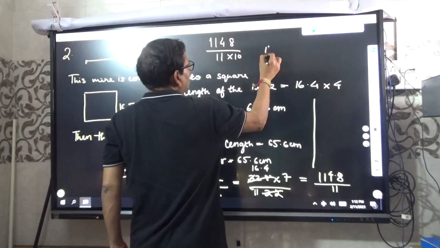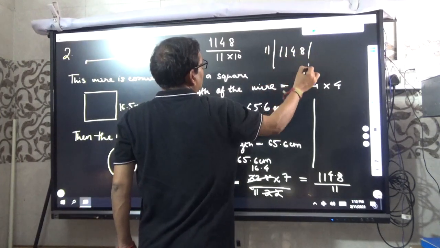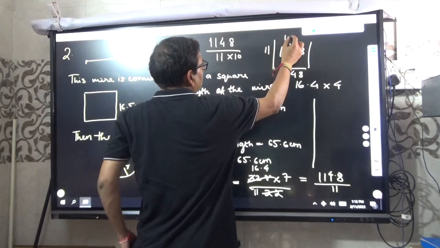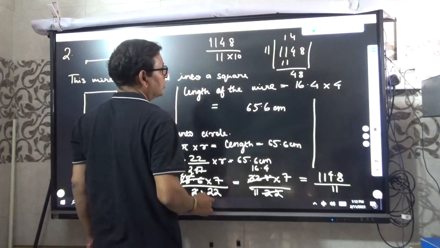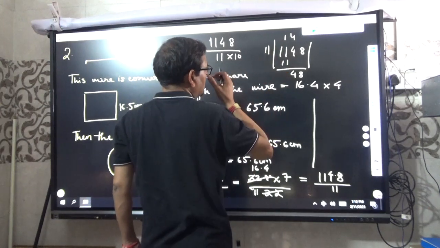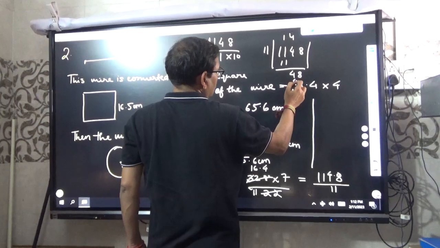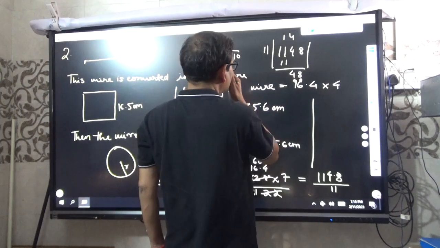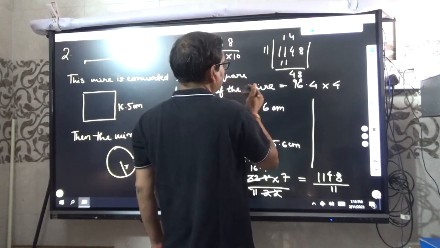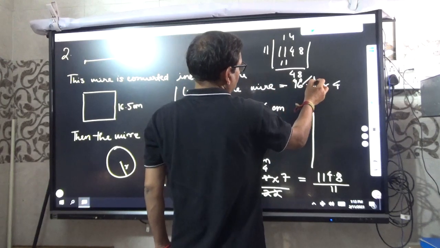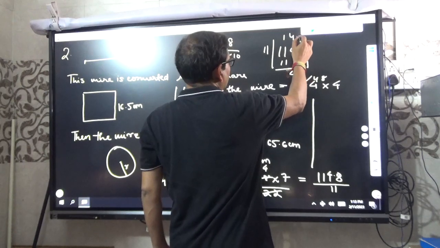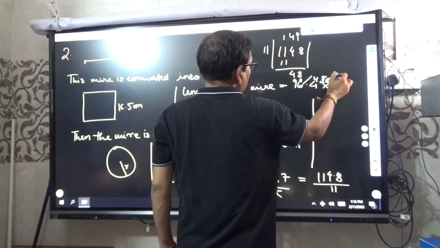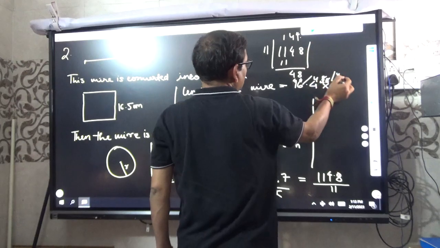Now 11, 1148. 11 ones are 11, 11 fours are 44. 44, so the point comes here.